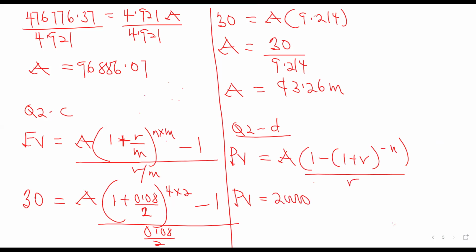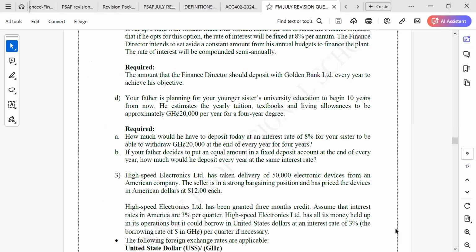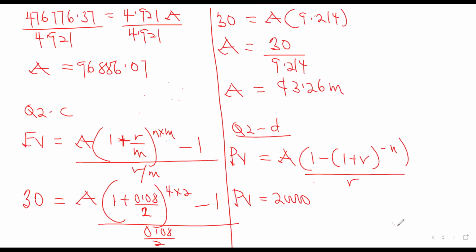Okay. So I was thinking the question is silent about how the money will be withdrawn. If that is the case, then that will be at the beginning of every year, because for school fees, you can attend the school for free for 1 year and go and pay. Okay. So we have 1 minus (1 plus 0.08) exponent negative 4, divided by 0.08. Okay, we have our present value.